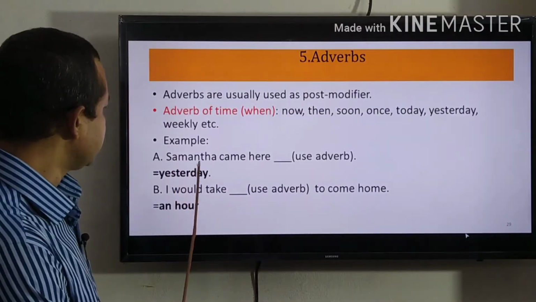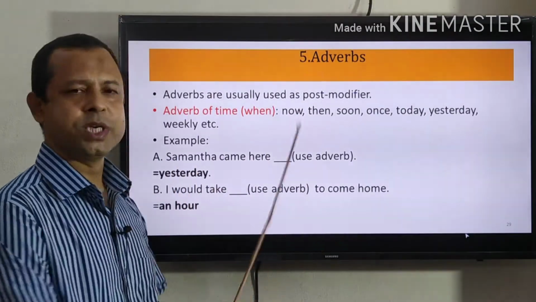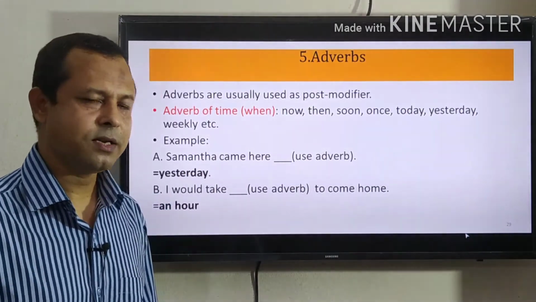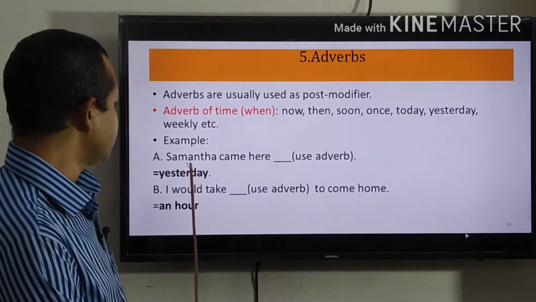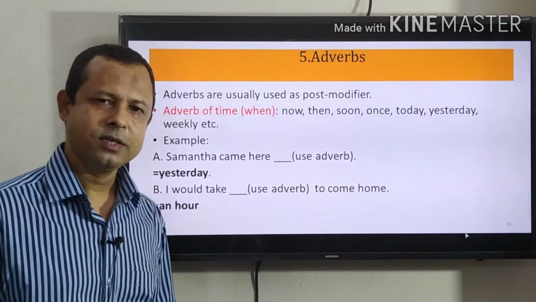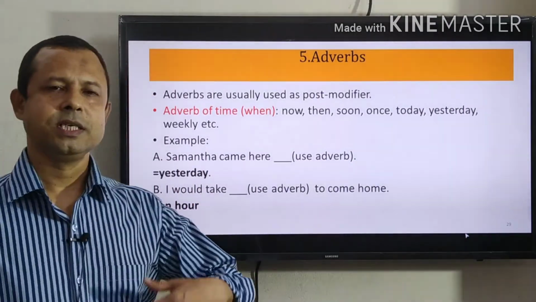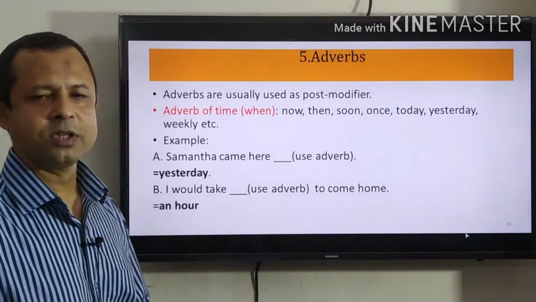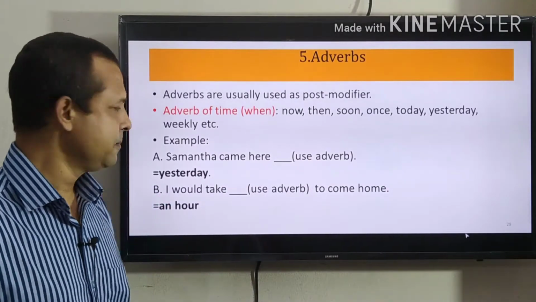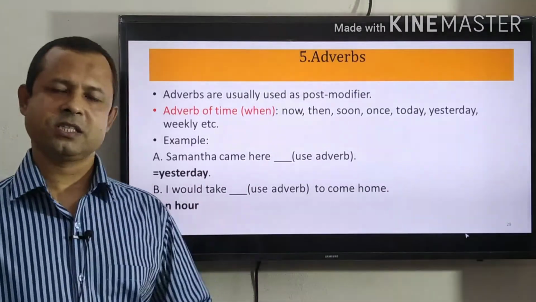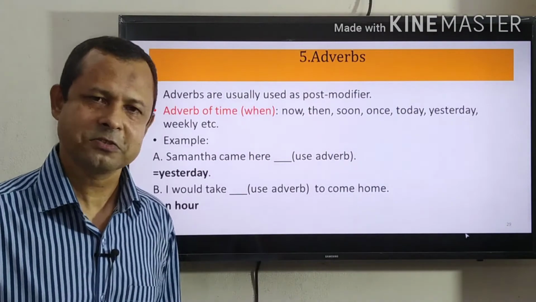See, Samantha came here, use adverb. What can I use here in the gap? I can use here: Samantha came here yesterday. So yesterday is giving us an idea about the time when Samantha came. I can write here also last month. I can write here also last year.